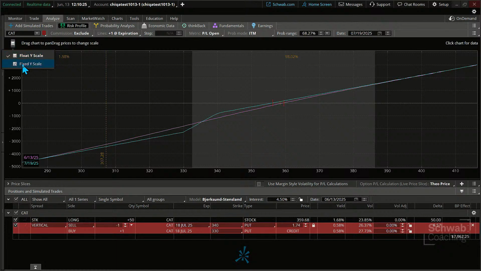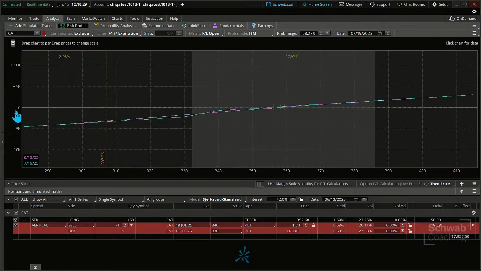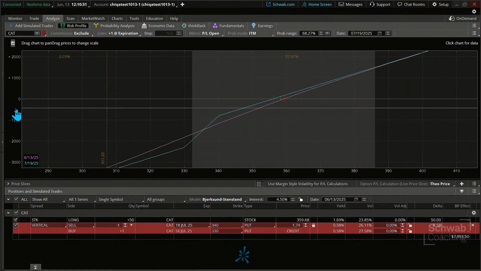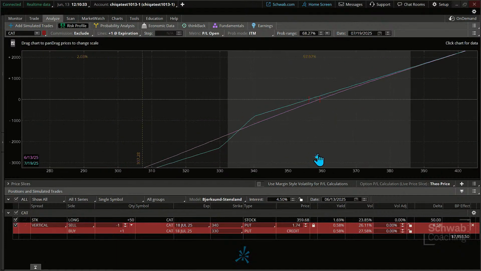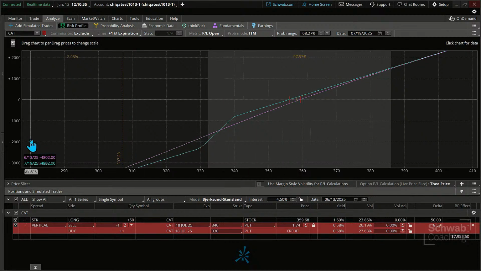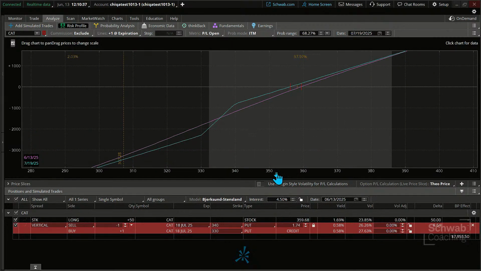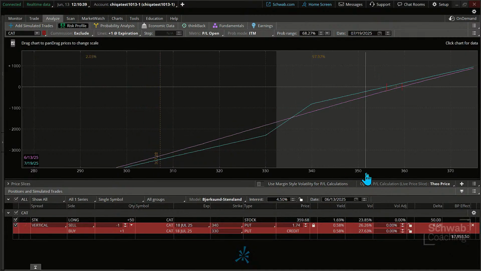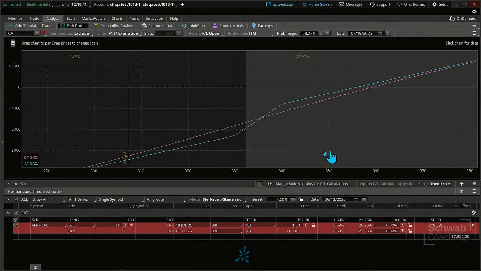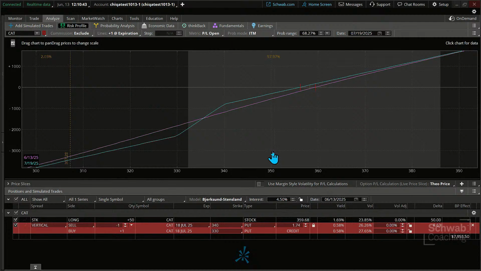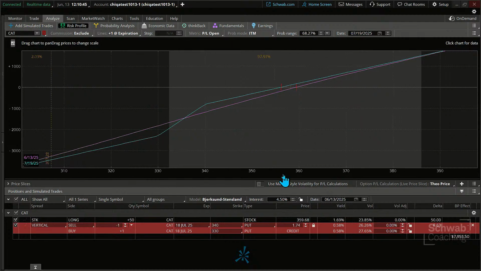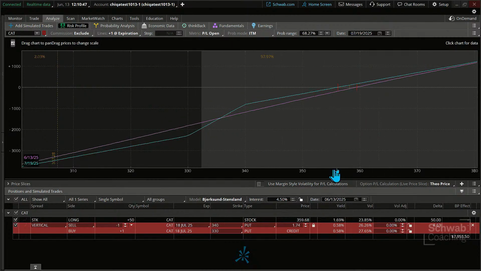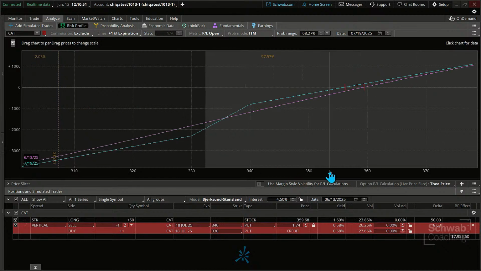I'm going to fix that Y scale a little bit so we could see a couple of different things. Let's see, if I go like this a little bit and maybe expand this out, I'll pull it up a little bit, and then I'm going to move the x-axis over. So maybe we could just see this a little bit better on the screen and see what the heck is going on here. Okay. And we'll just keep doing this a little bit more until you can really get a good visual of what's happening there. That should be okay for what we're seeing. You get a general sense of what we're looking at here.